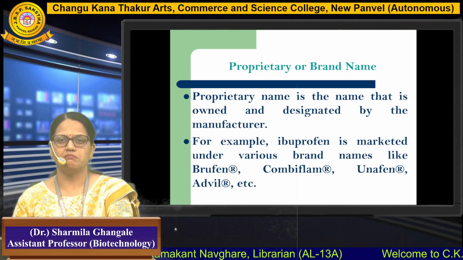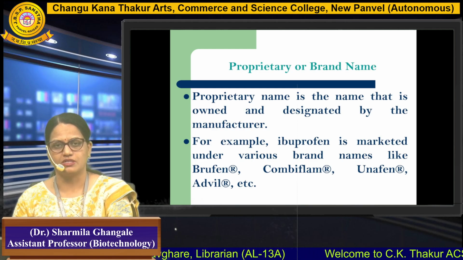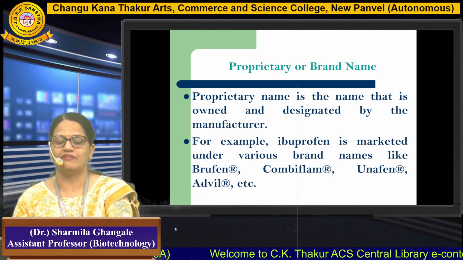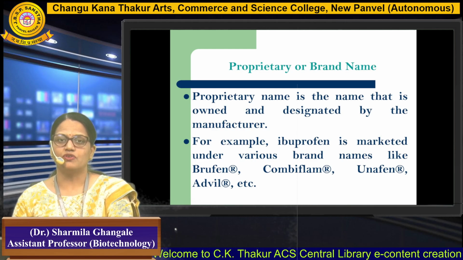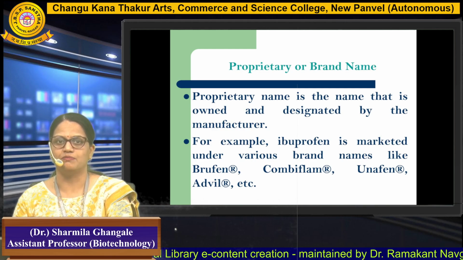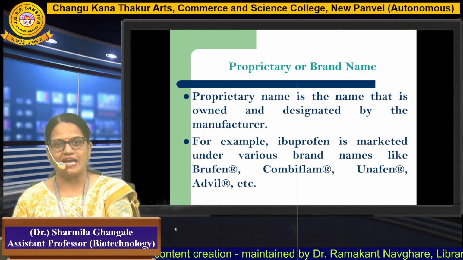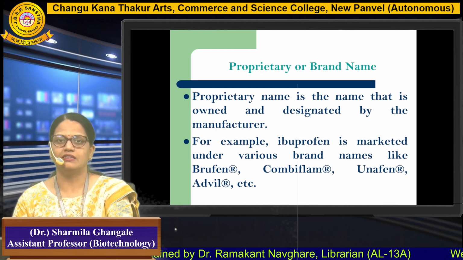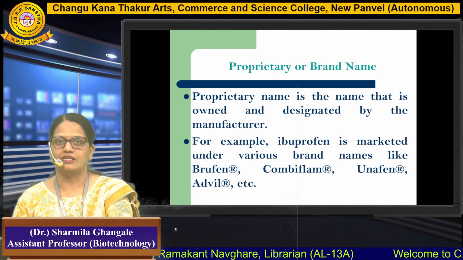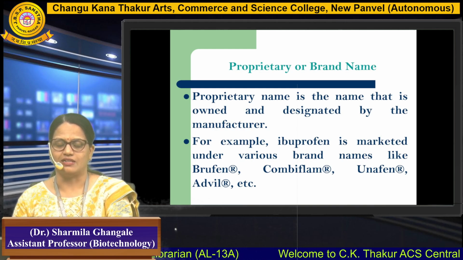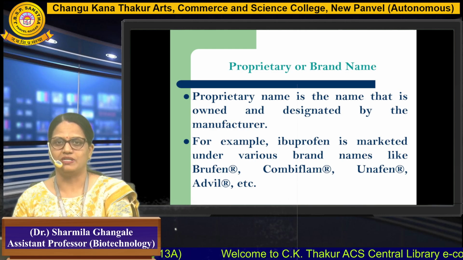Nowadays everybody knows that there are many pharmaceutical or biopharmaceutical companies who own or manufacture a particular drug. They have designed the drug by means of many tools. For example, ibuprofen is also sold under proprietary names, branded under various brands like Brufen, Combiflam, Unafen, Advil, etc. These names are owned or designated by the manufacturer, so they are called proprietary or brand names. Under all these categories, we can understand how drug names have been categorized.